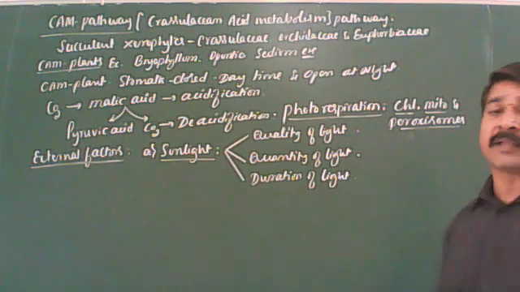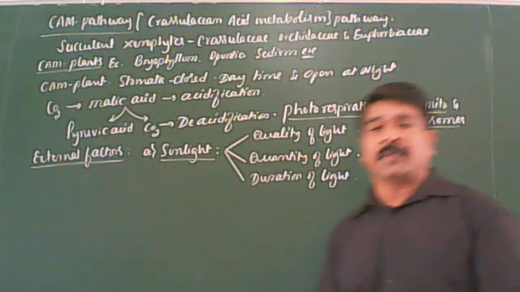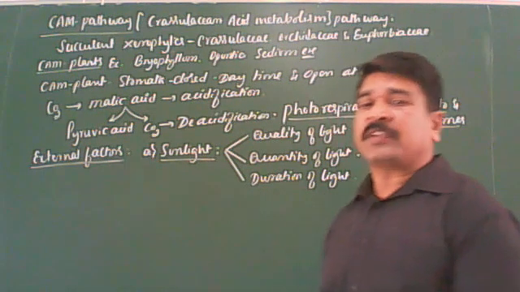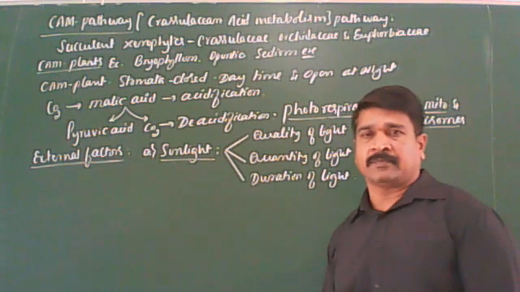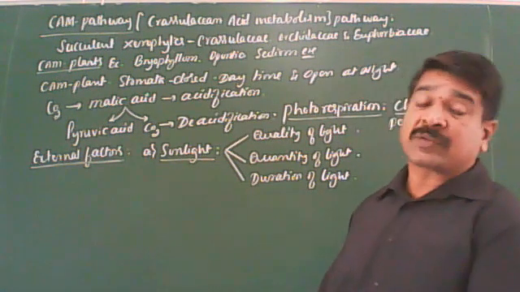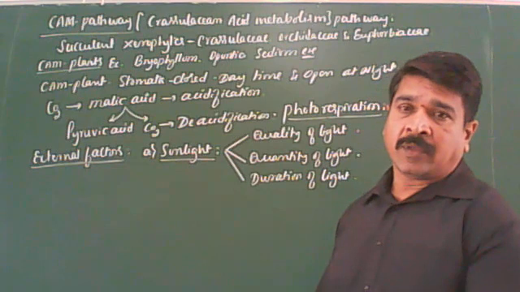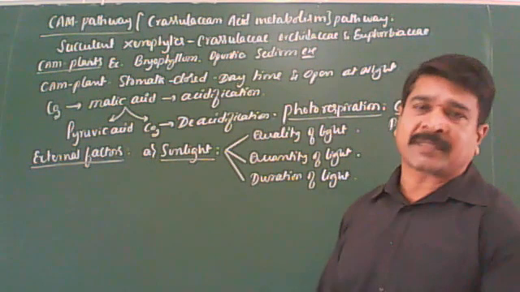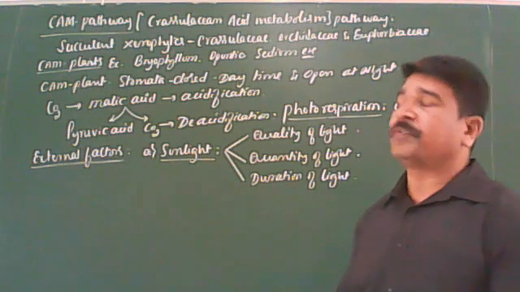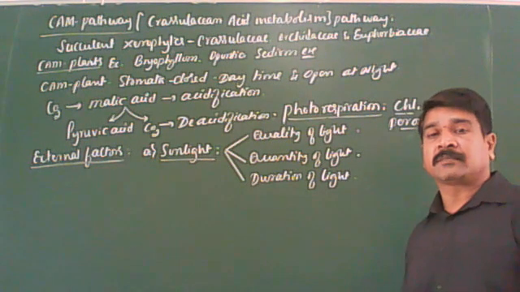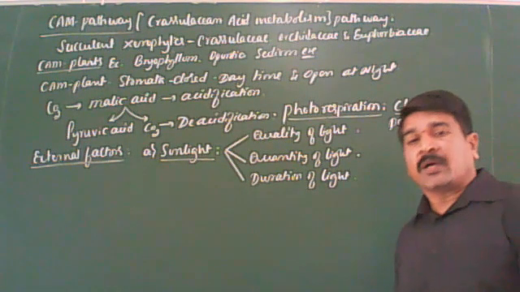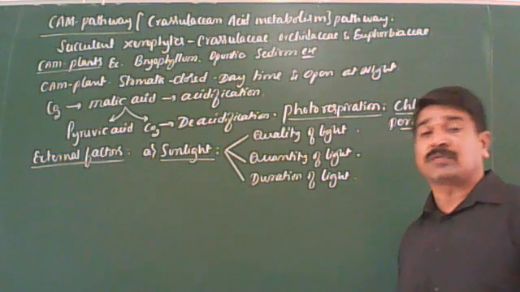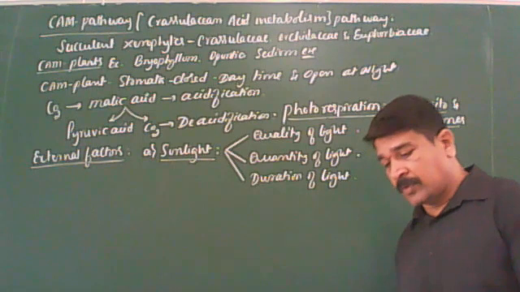Okay, first let us come to the quality of the light. What is quality? Quality refers to the colors of the light. You know that our sunlight contains all colors of the light, in one word, VIBGYOR. Here, we have to learn under which light green plants can show the maximum rate of photosynthesis.